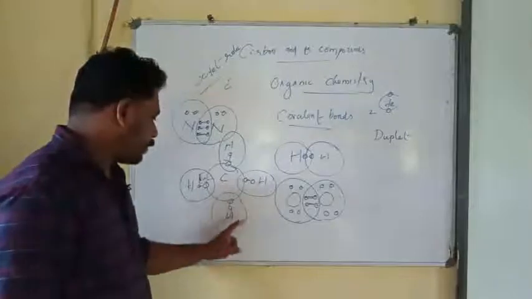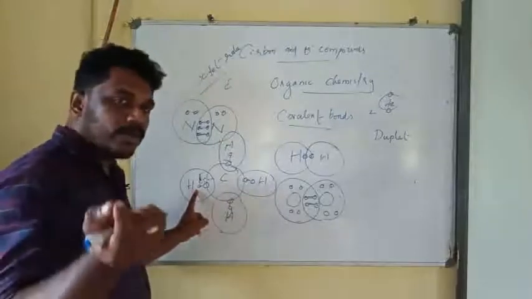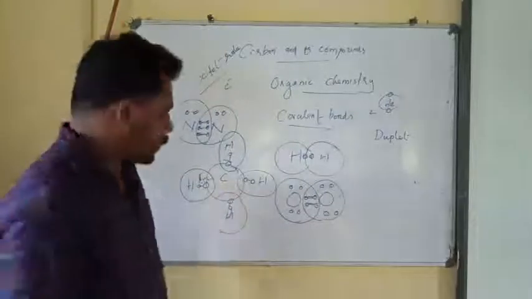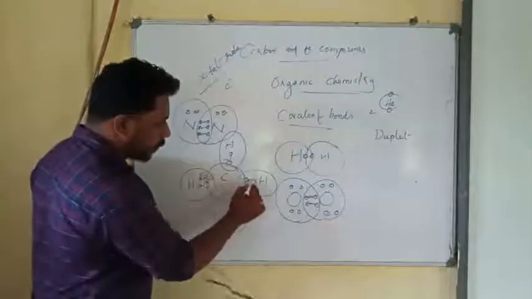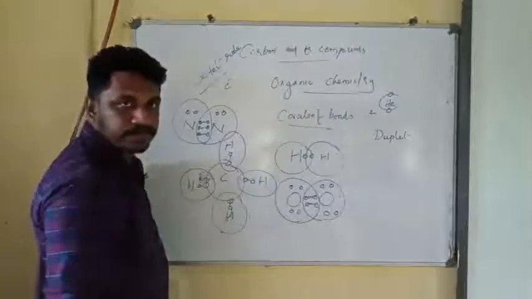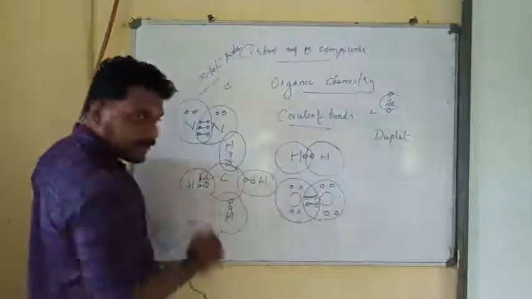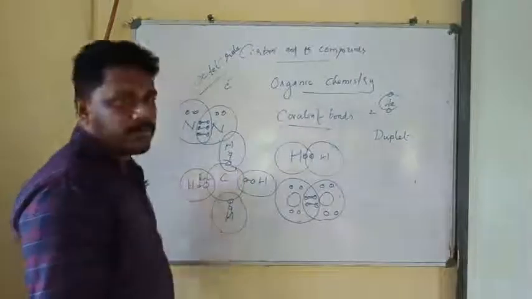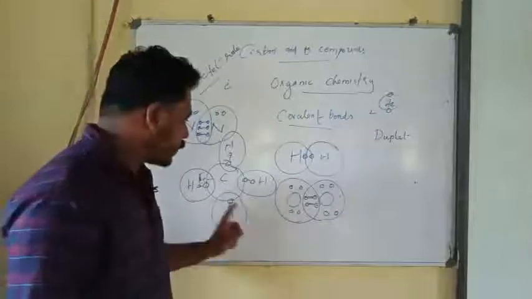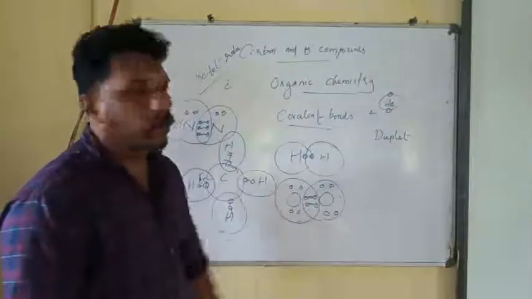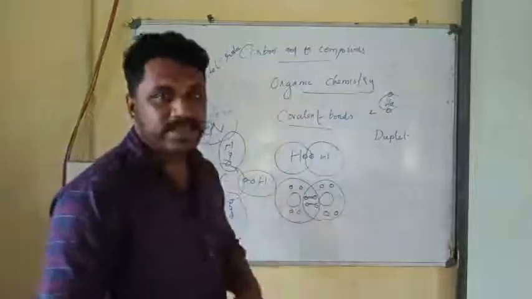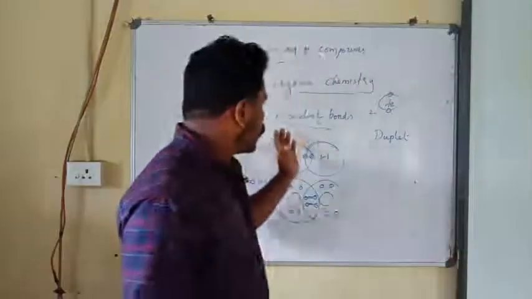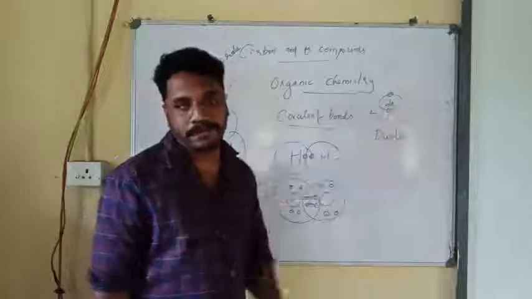4 hydrogen atoms have shared 1 electron each with the 4 electrons of the carbon atom, and the total number of electrons around this carbon atom becomes 1, 2, 3, 4, 5, 6, 7, 8. Am I right? And hydrogen requires only 2 to be stable, and 2 are there. Both elements have become stable. This is how carbon makes compounds through covalent bonding. Carbon cannot accept 4 more electrons or donate 4 electrons, so it always forms compounds through covalent bonding. Have you understood?